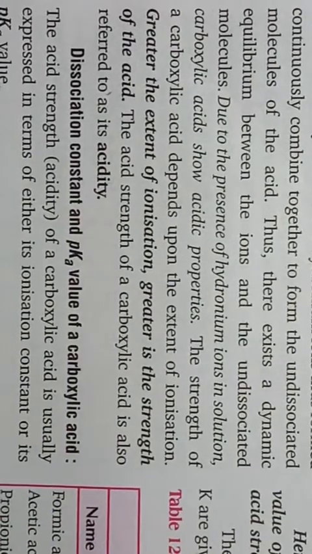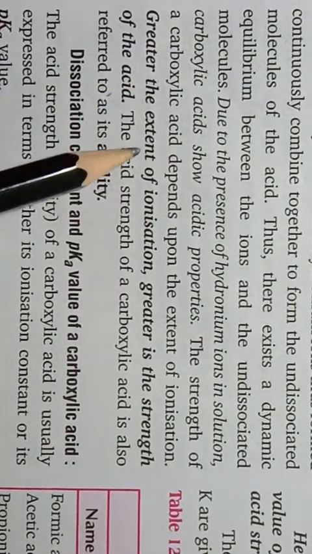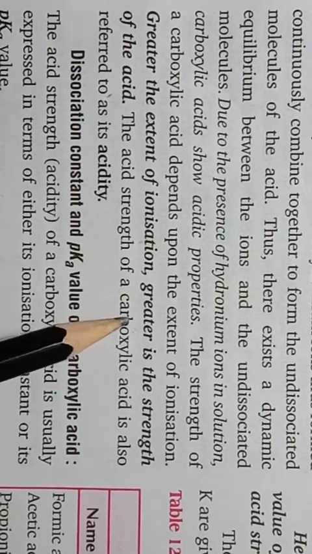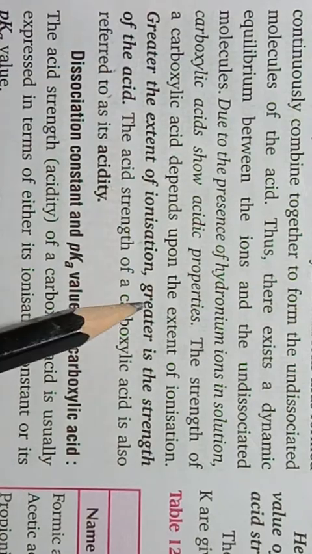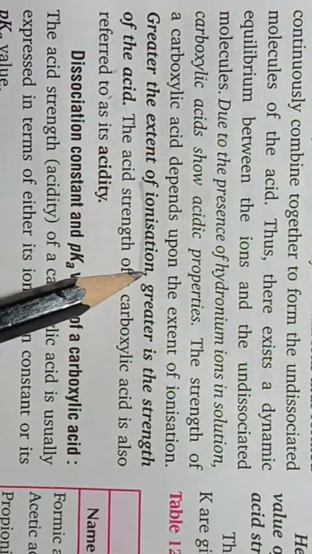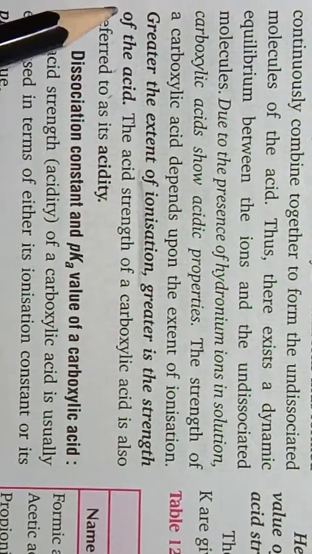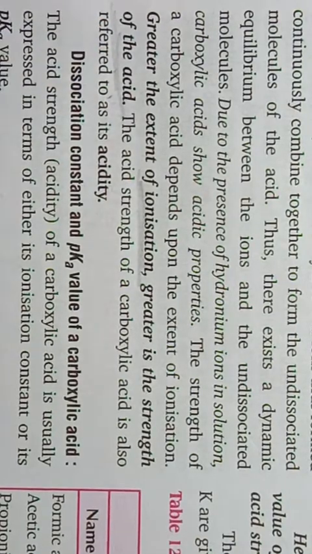Now, greater the extent of ionization, greater is the strength of the acid. Okay students, so if the ionization amount is greater, then the acidic strength will also be greater.